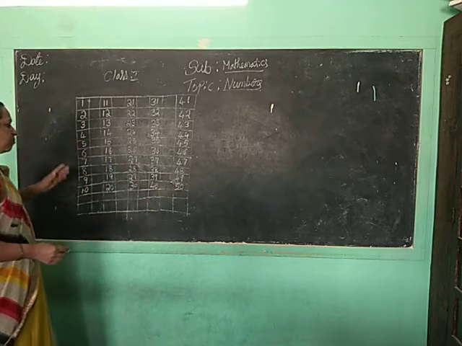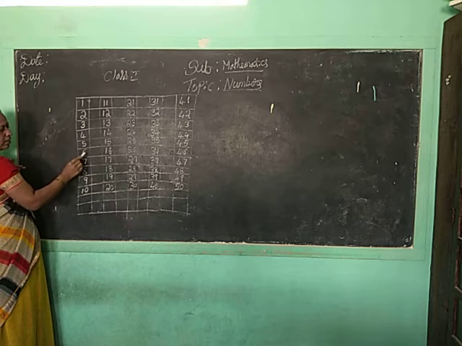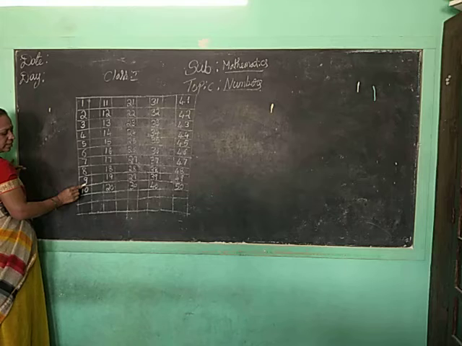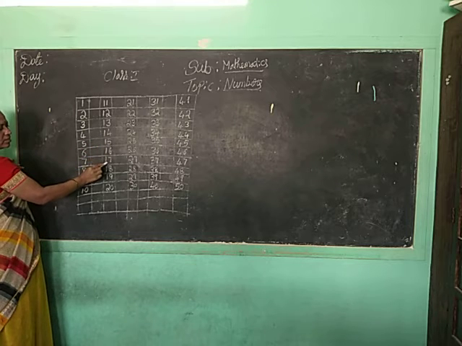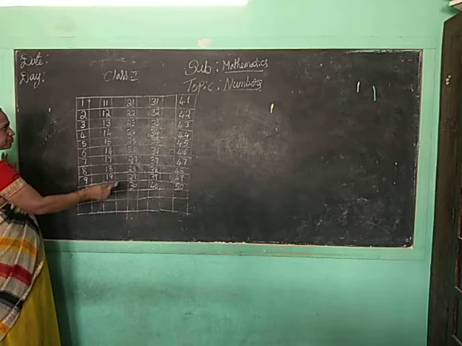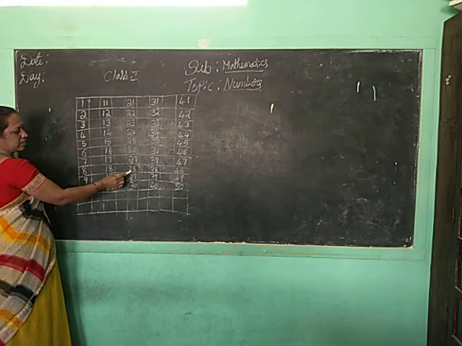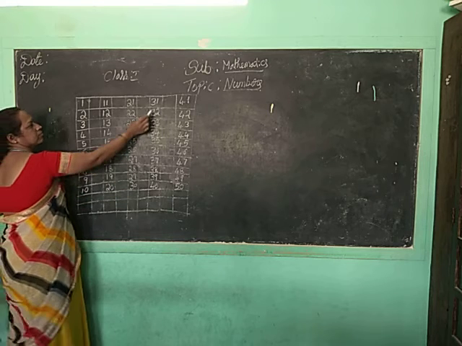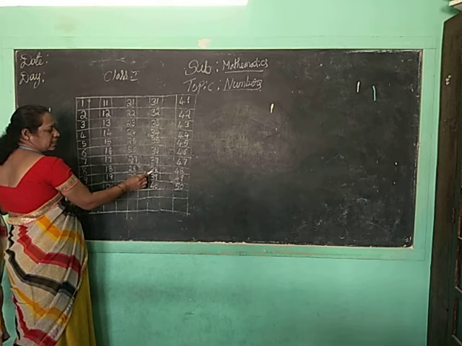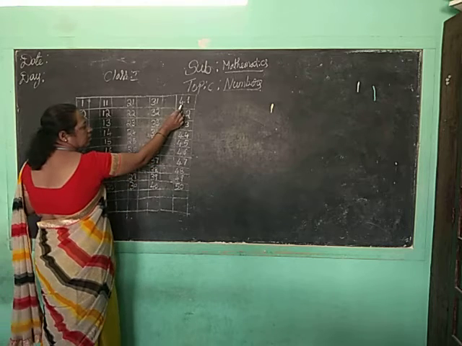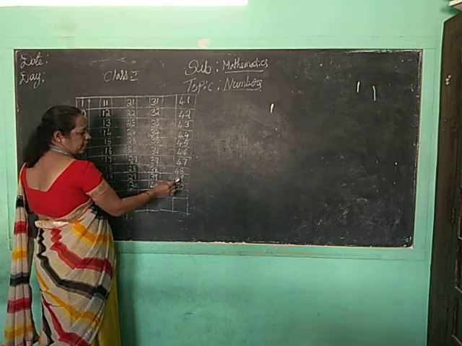Now read the numbers 1 to 50, children. 1, 2, 3, 4, 5, 6, 7, 8, 9, 10, 11, 12, 13, 14, 15, 16, 17, 18, 19, 20, 21, 22, 23, 24, 25, 26, 27, 28, 29, 30, 31, 32, 33, 34, 35, 36, 37, 38, 39, 40, 41, 42, 43, 44, 45, 46, 47, 48, 49, 50.